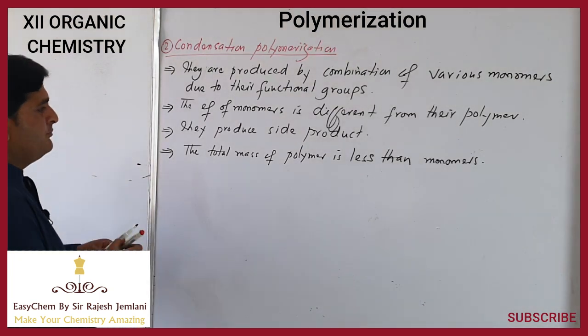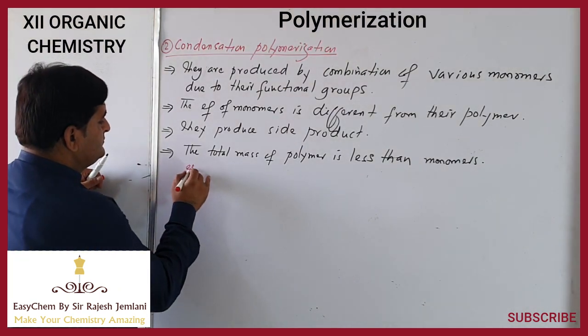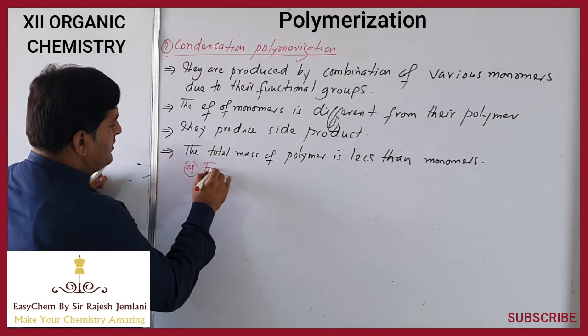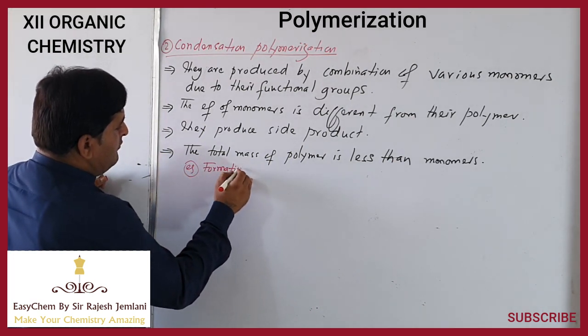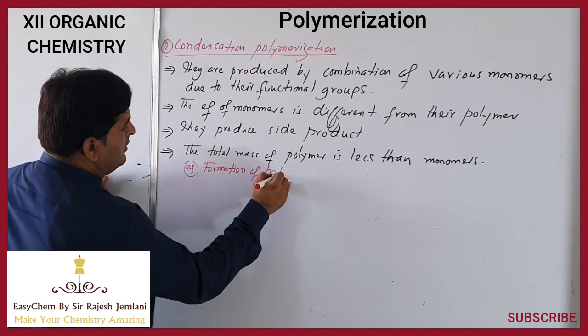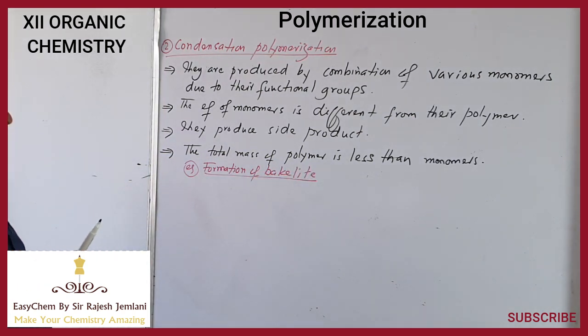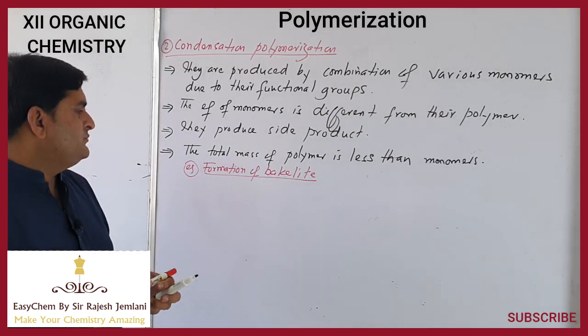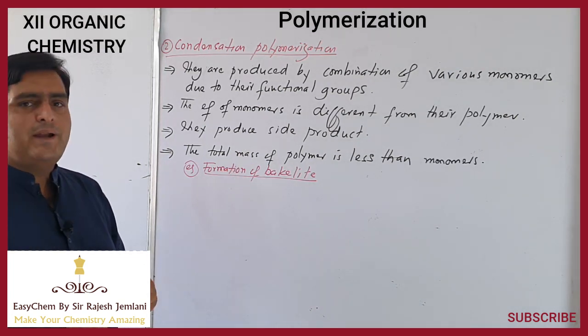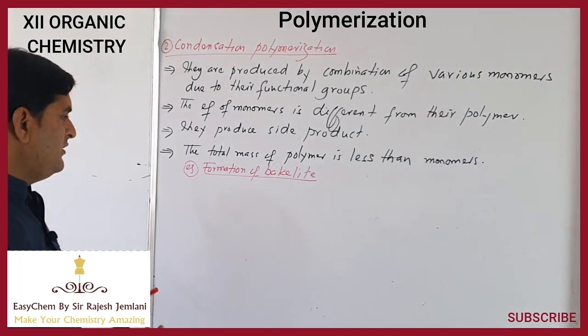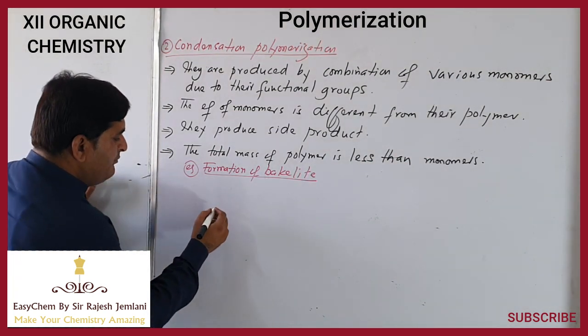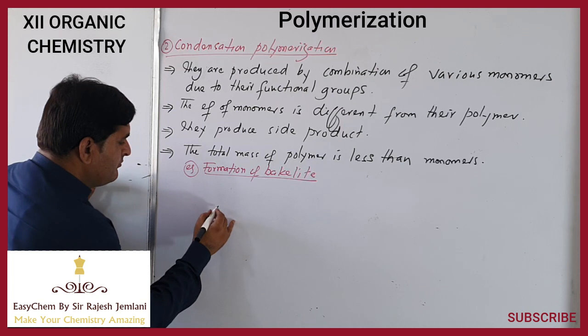So consider an example, formation of bakelite. Bakelite is a copolymer. It is not a homopolymer. What is the meaning of copolymer? That it is made up of two different monomer units. So it is a copolymer of formaldehyde and phenol.